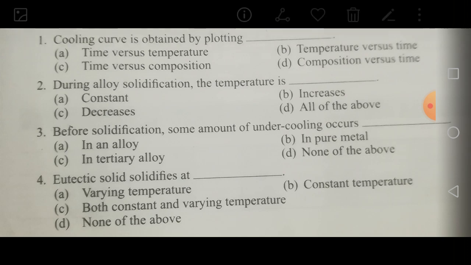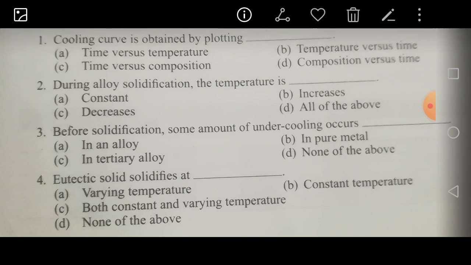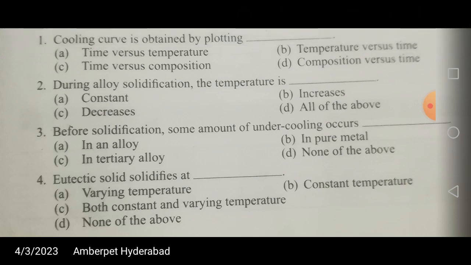So various compositions also, hypoeutectoid, eutectic, hypoeutectic, depending upon the presence of carbon, how much percentage of carbon, and those reactions are going to take place from liquid to solid, solid to solid, two solids, etc. So those temperatures are given accordingly, the temperature names, right?